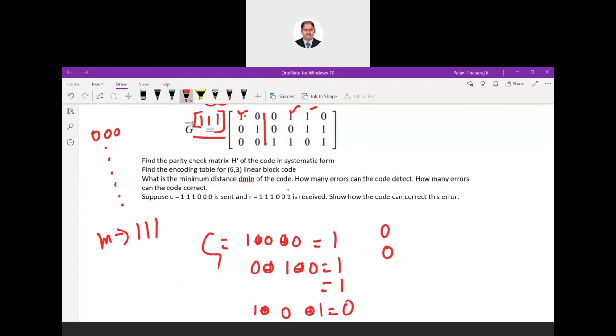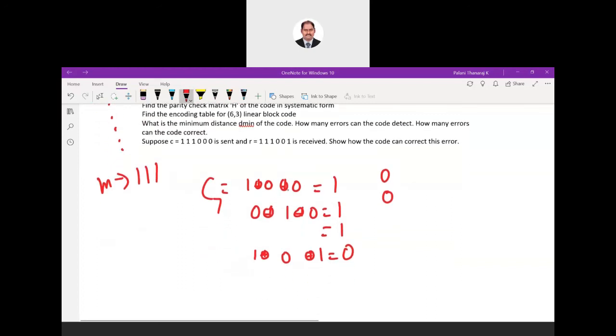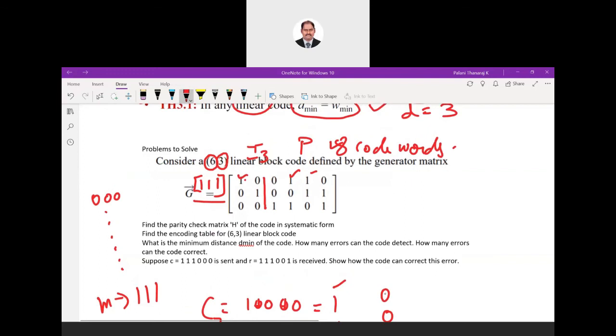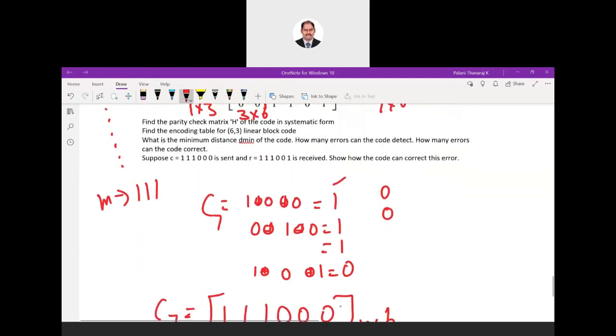So what is that C7? C7 is nothing but, this is for each bit. C7 is 1 1 1 0 0 0. Okay, 1 cross 6, right? How am I getting 1 cross 6? Based on the dimension. So this message is 1 cross 3, and this is 3 cross 6. What is output C? 1 cross 6. Okay, that is the dimension and the value is here.